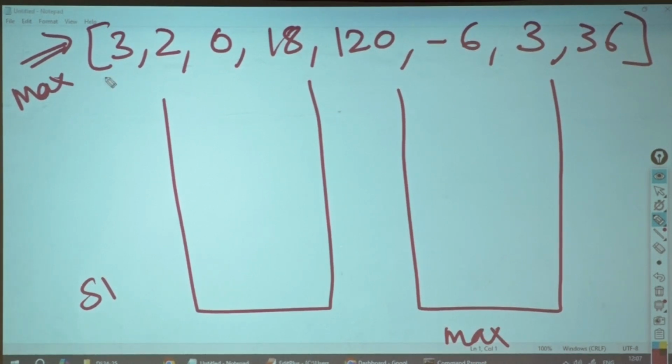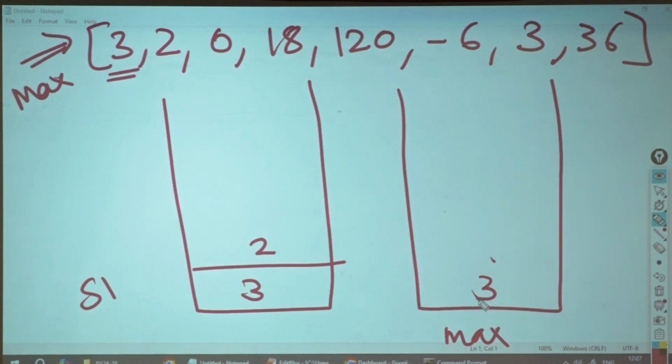I do one push, 3. Then I push 2. Before pushing 2 over here, I will check: is 2 greater than 3? No. So I will not push.